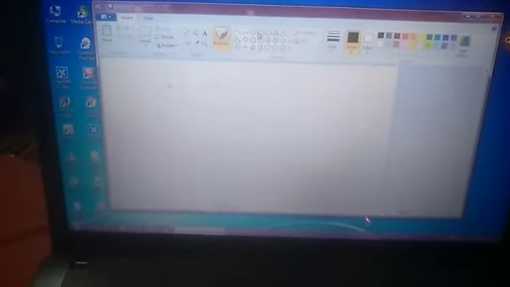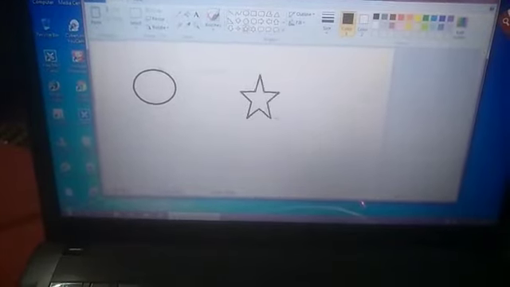So see, this one is your paint window. Then you know where to click. These are the shapes. You just click whichever you want. Just take this one. And you know you have to place the pointer and just drag it. It will come. Then we will take any other shape, like your star shape we can take. Just drag it.